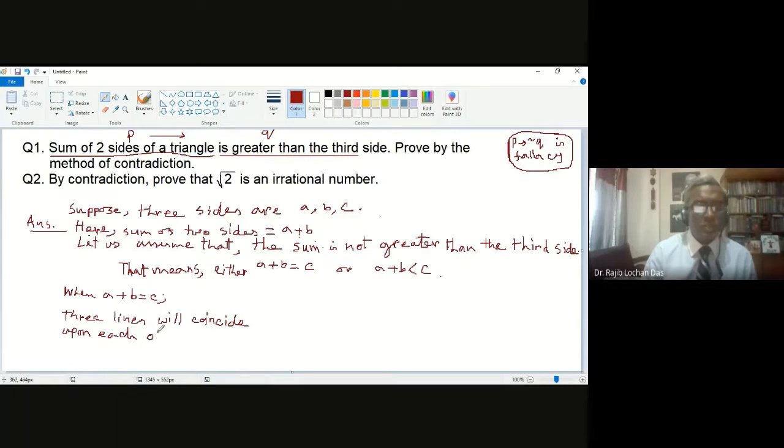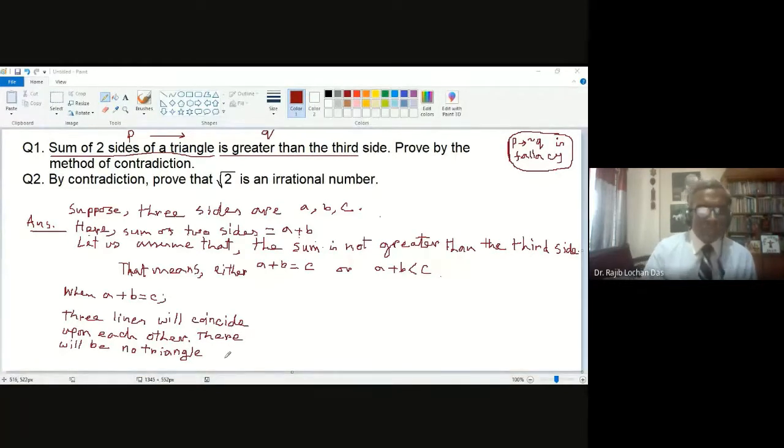So coincide upon each other means there will be no triangle. Okay, so there will be no triangle. Can you see, I'm writing it maybe a little small? Yes, sir.